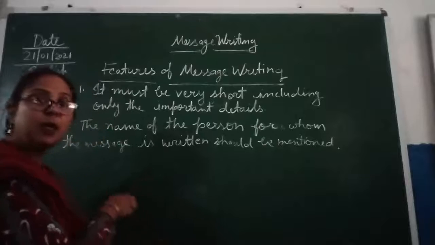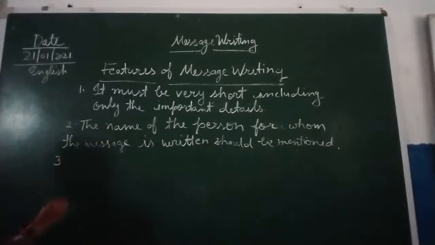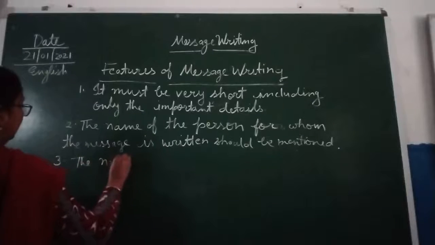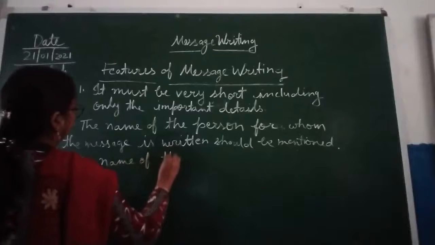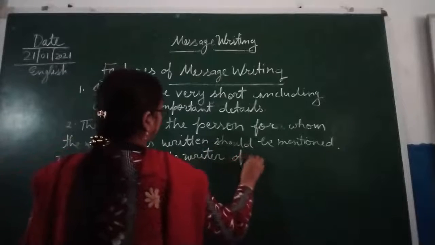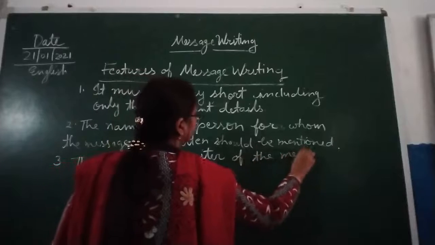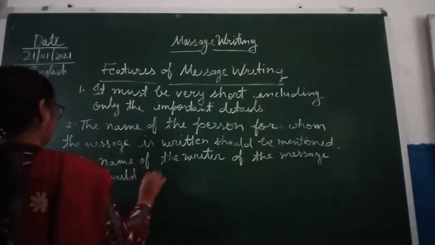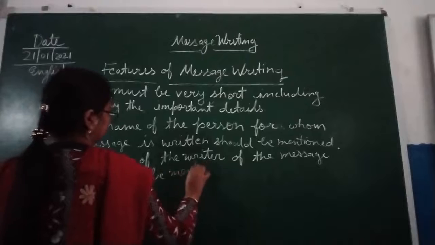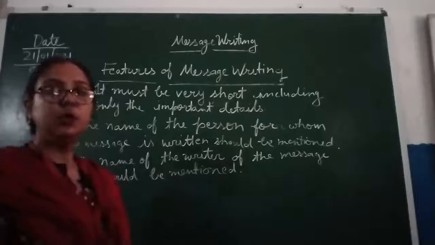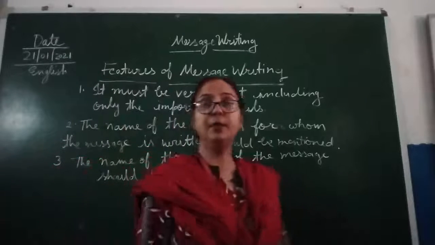Now we are moving to the third number. The third is that the name of the writer of the message should be mentioned. So children, these 3 points which you can see on the board are very important for us.